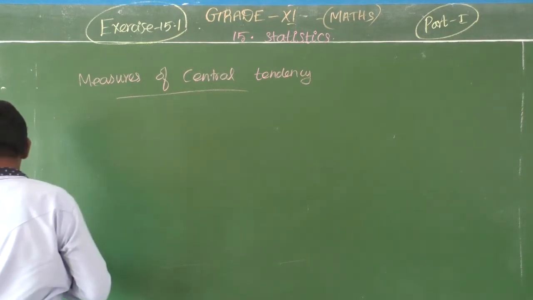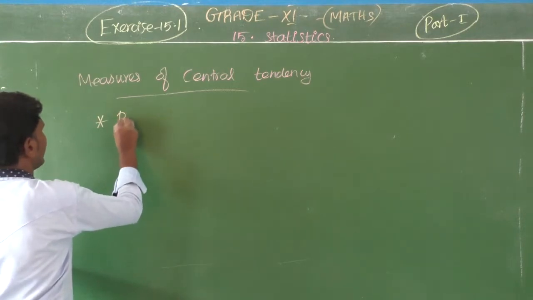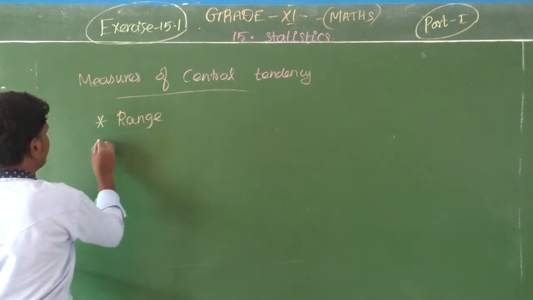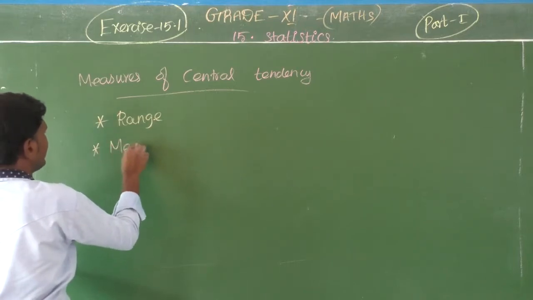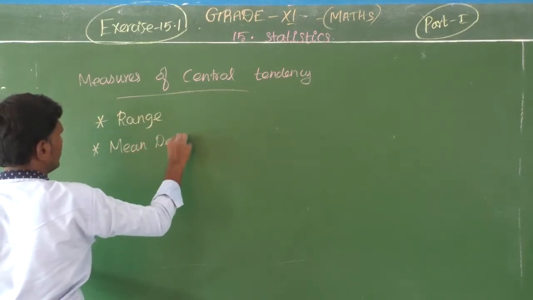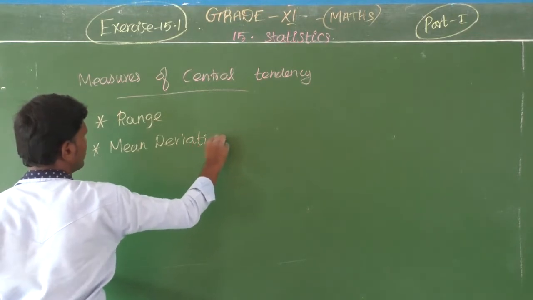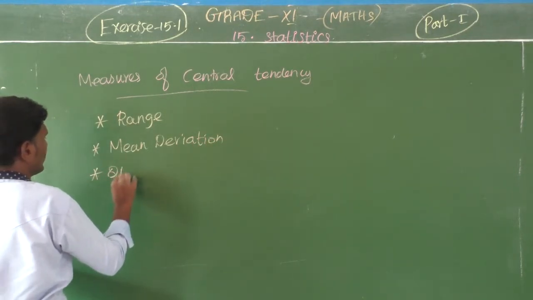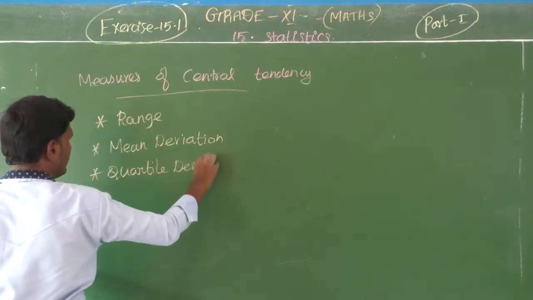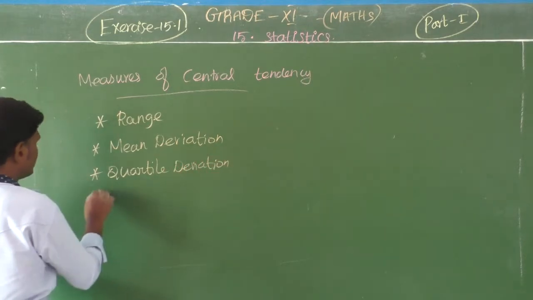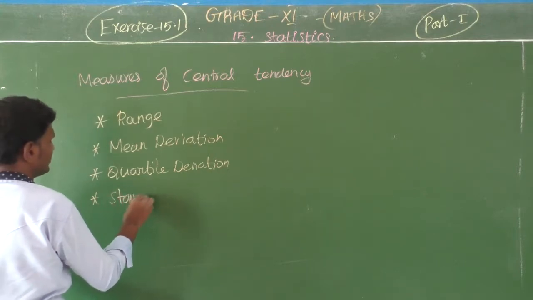So the first one is range, and the second one is mean deviation. Then the third one is quartile deviation. And the next one is standard deviation, sigma.